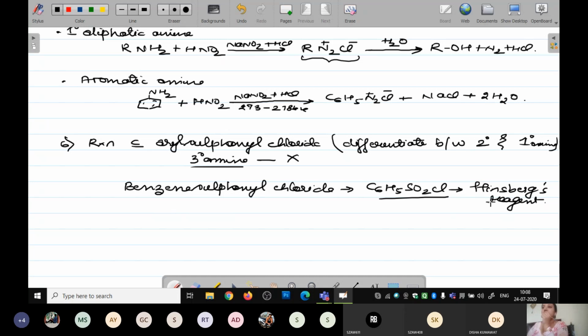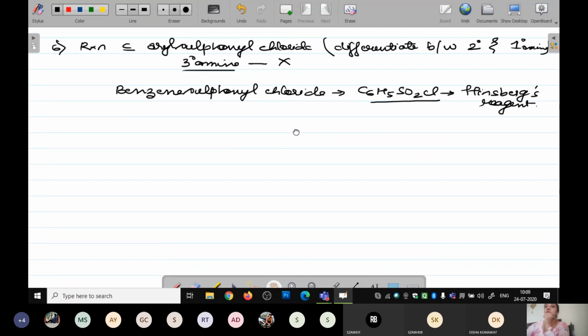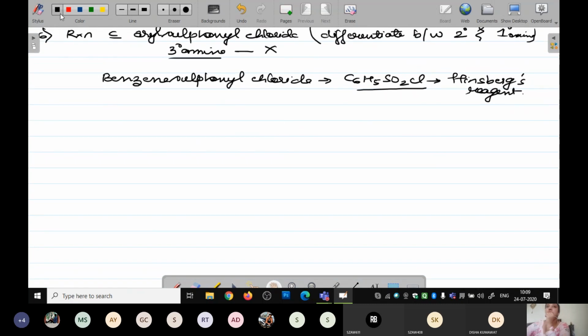Over here, what is going to happen? This Hinsberg reagent reacts with the primary and the secondary amine only to give you sulfonamides, and it is not going to react with the tertiary amines. Let's look at the reaction.